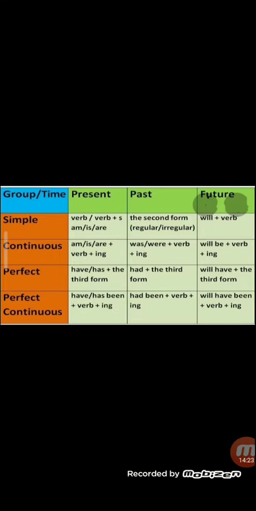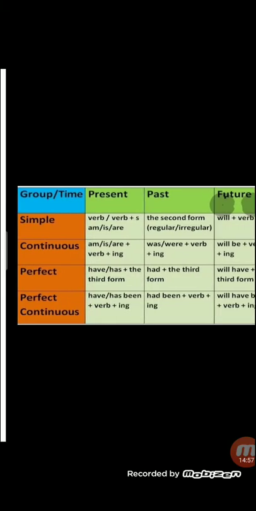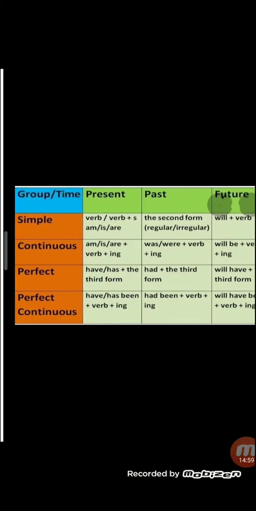Verb plus s, singular में am and is आएगा, present के लिए are आएगा for plural. Continuous में is, am और verb plus ing. Present perfect में have or has plus what you will use, third form of the verb, right? Perfect में been आएगा. See, this is all which is done over here. ठीक है? It is repeated. I have combined all three things and put it in one. But the previous one was much better to understand, right? This is also good in a small font, small writings.